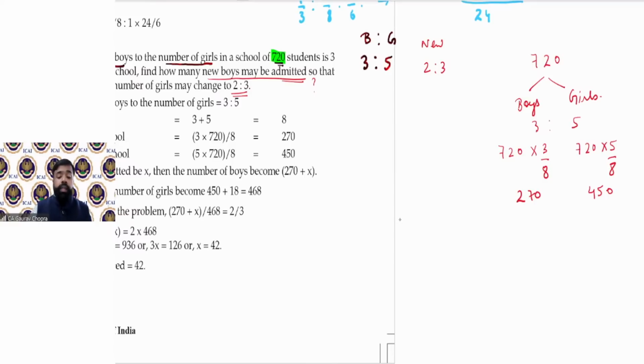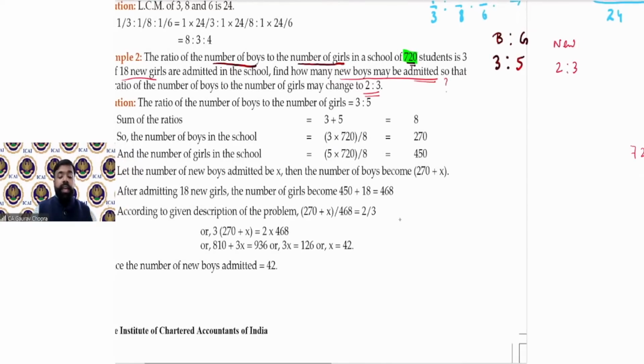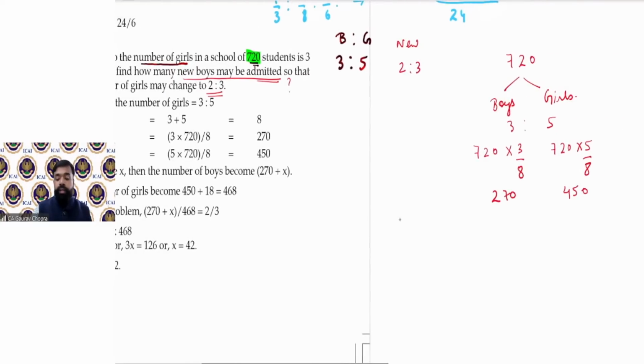Now, how many students are added? As the second statement says, 18 new girls are admitted. So the new number of girls will be 450 plus 18, that is 468. And how many boys should we add? Let us add x students.